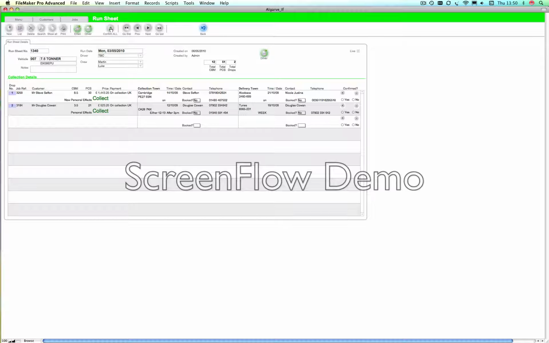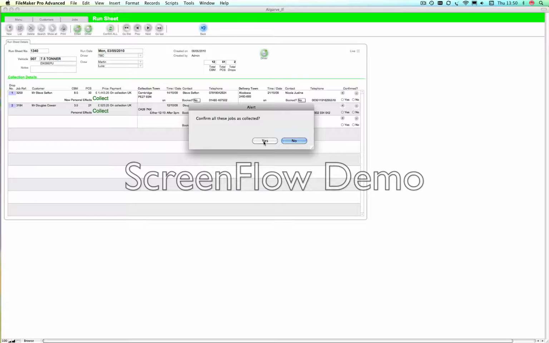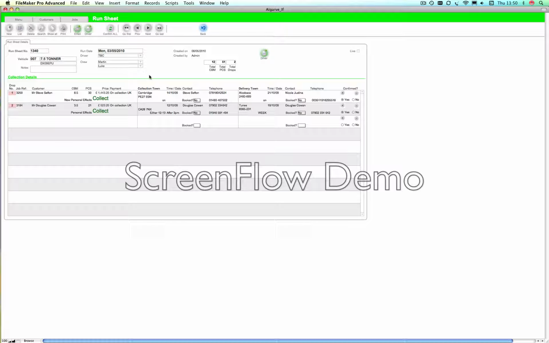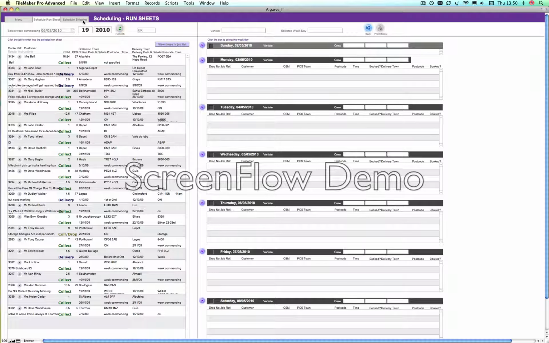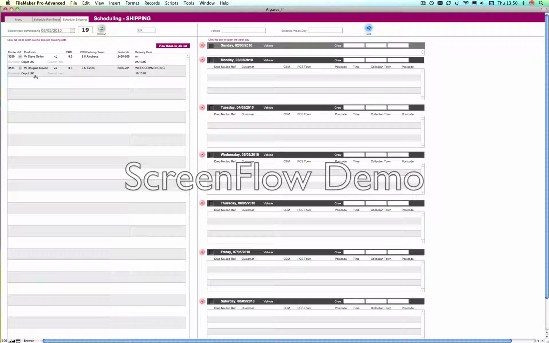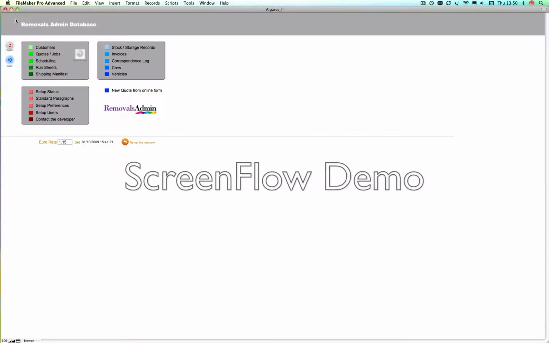I can confirm that all of these jobs were collected, and this means that it puts them through, it changes their job status and puts them through onto the next status for scheduling. So when I go back to scheduling this time, when I go to shipping schedule, I should have those jobs that have just been collected, and they're now ready to be scheduled for shipping on a bigger lorry.